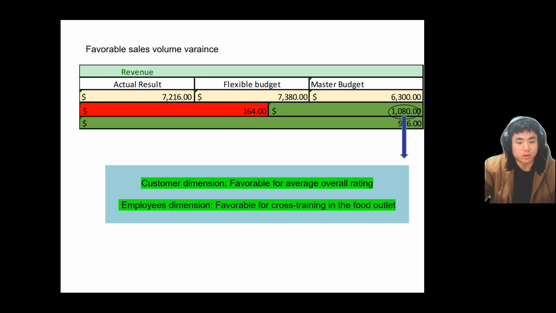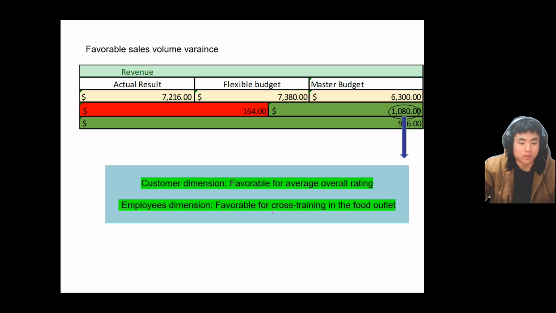From the perspective of the favorable sales volume variance, it is beneficial to increasing the average overall rating of the food outlets on internet platforms, because the monthly sales volume is one of the very important points when people look at a restaurant online. People will choose the restaurant with the high sales volume. At the same time, it is also beneficial to the increased demand from employees in other departments for cross training in the food outlet.